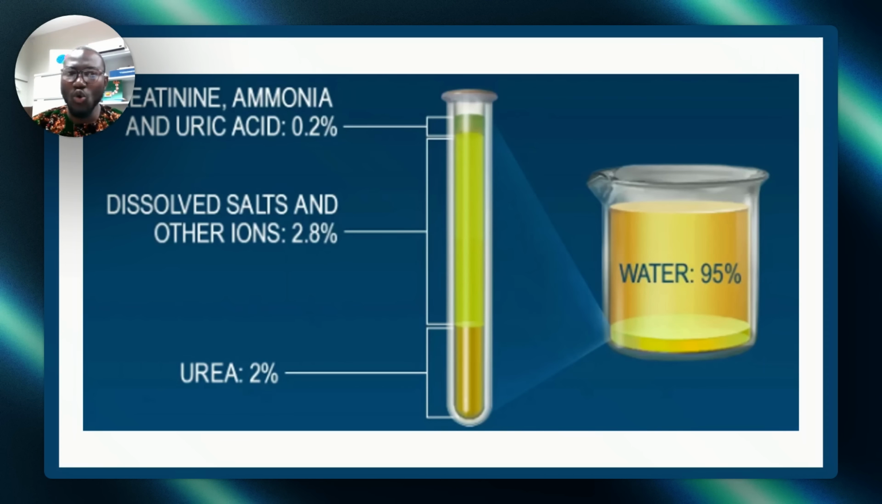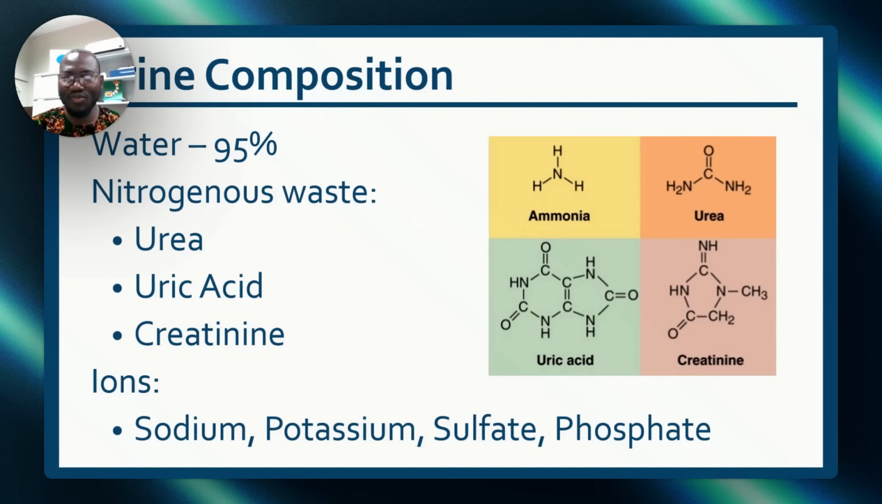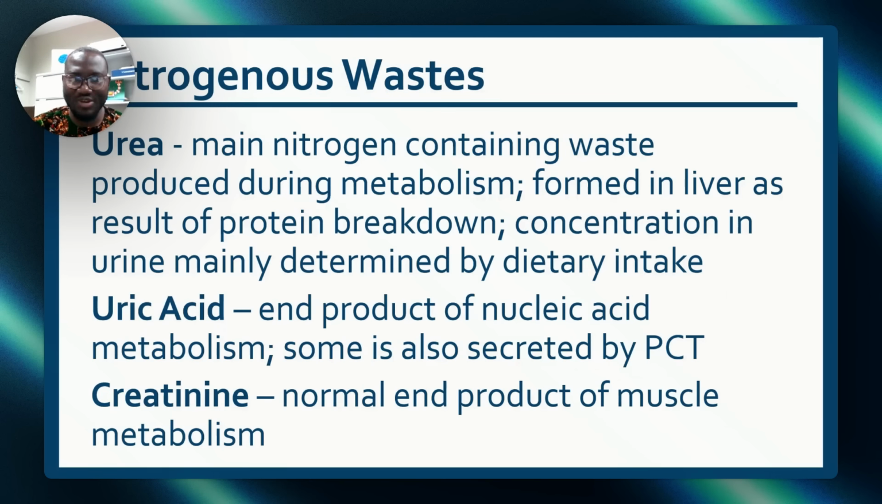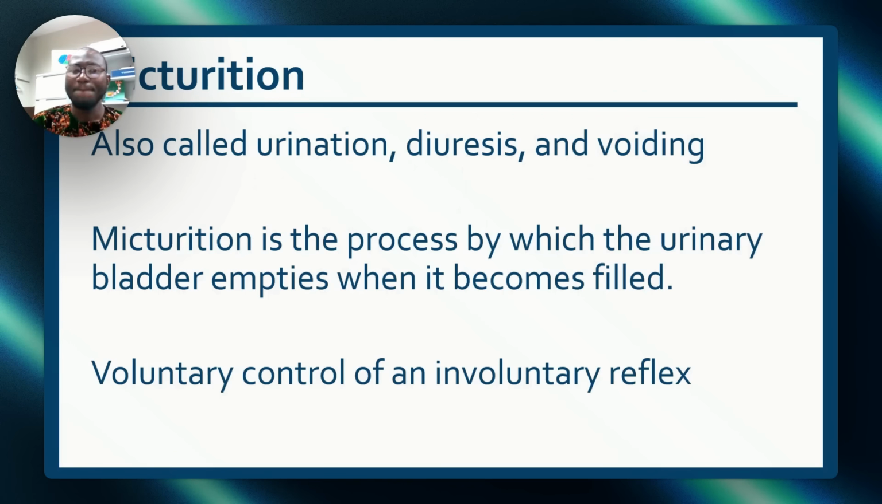And some people may ask you, what does the urine contain? It contains creatinine, ammonia, uric acid, dissolved salt, urea, hydrogen. Do you understand? These are the things that urine contains. So these are some of them. We mentioned them: sodium, potassium, sulfate, phosphates, urea, uric acid, creatinine. These are things it contains.